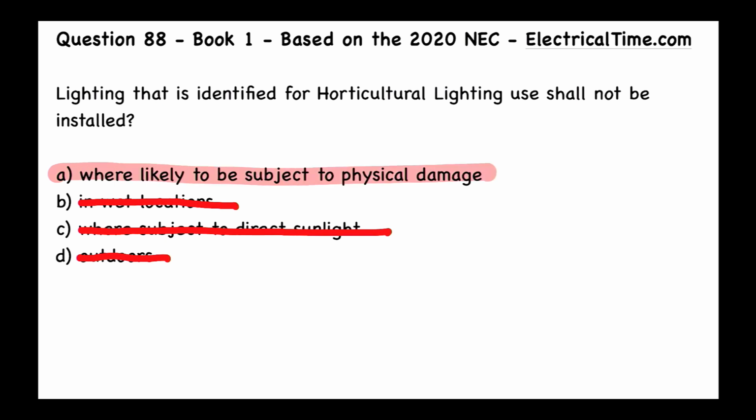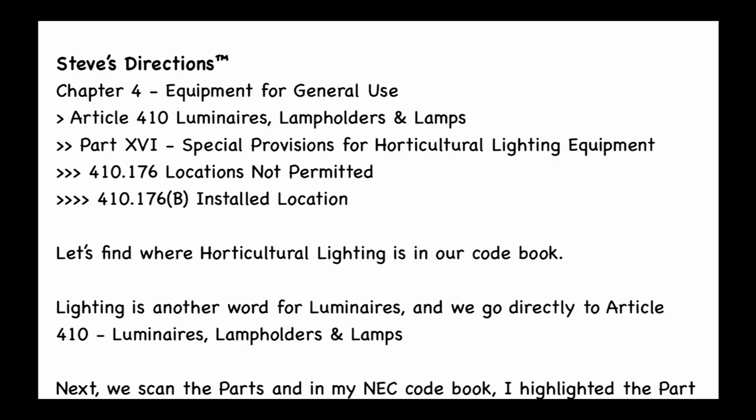All right, so let's ask ourselves, what article are we talking about here? And I see the word lighting. When I see lighting, I'm automatically going to think about Article 410, and that's luminaires, lamp holders, and lamps. All right, so really important: find that article that we're talking about in the questions. Otherwise, you're really going to get messed up. And then you have to go back to the index and waste like 5 or 10 minutes and probably not even be able to find the answer. And then there you go. You got 5 or 10 minutes wasted on an exam.